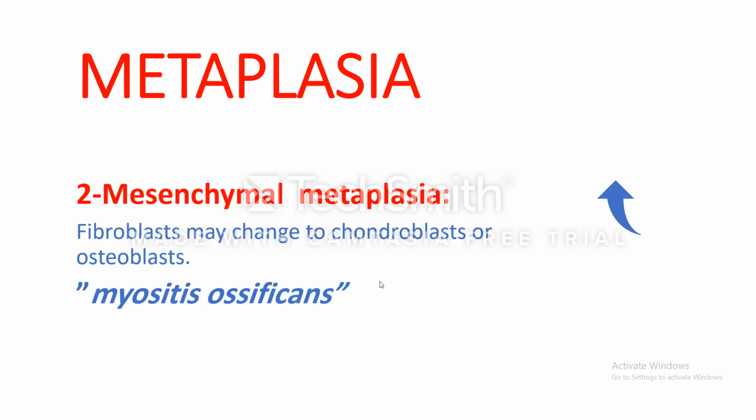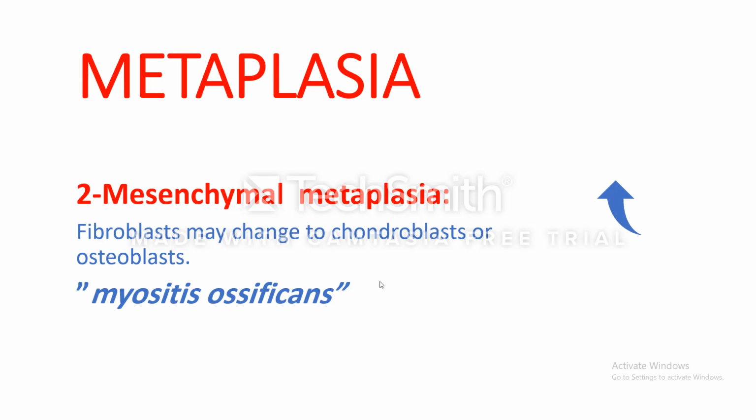Metaplasia may be mesenchymal. Mesenchymal metaplasia means that the fibroblast may change into chondroblast or osteoblast, and we may find cartilage or bone in tissues that normally do not contain these elements.